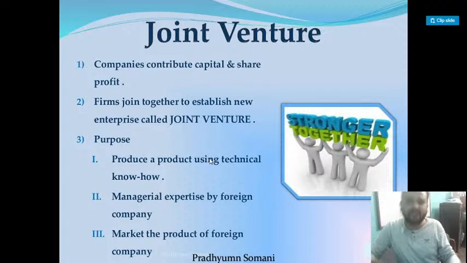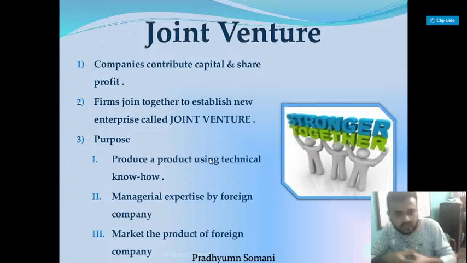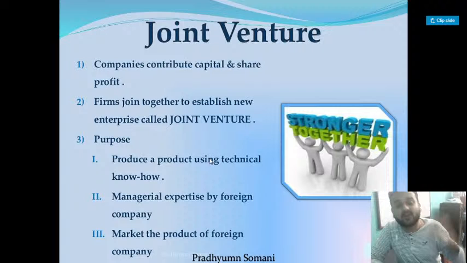Joint venture: when two companies, one from outside the country like USA and one from India, join together and form a new company. This is also a way, like Hero and Honda. They joined together. Tata also has bought many companies from outside, so a joint venture is happening. Clear?